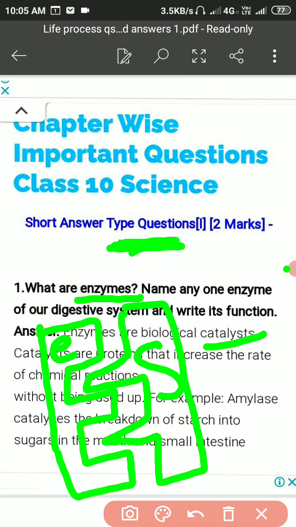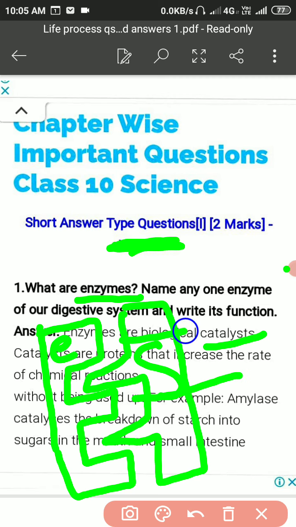So this enzyme will be able to break this substance. The breakdown of the substance takes place with the help of this enzyme, and after the breakdown, the substance will be in a simpler form.